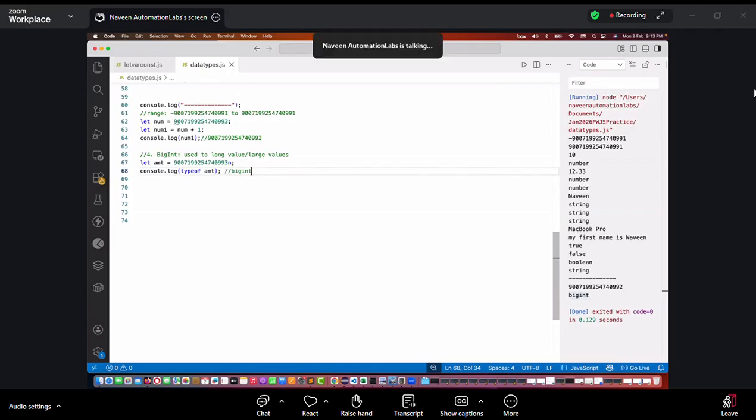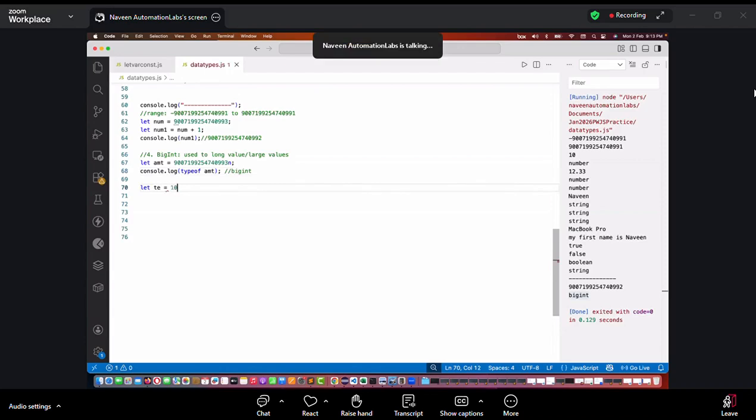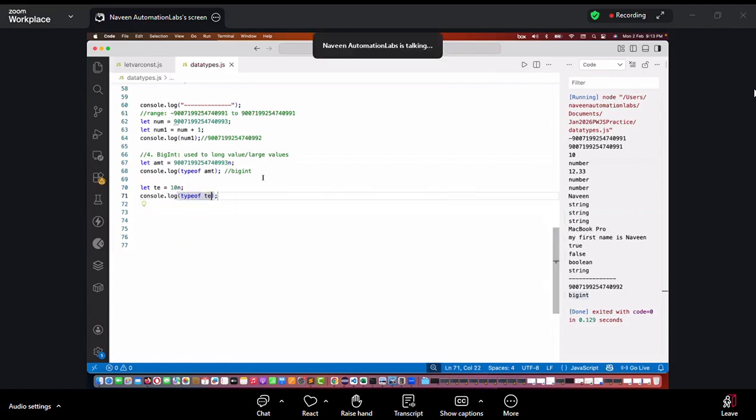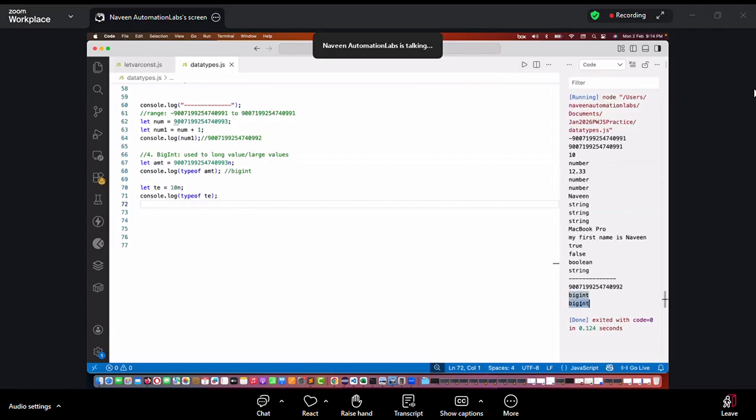Other than n, now tell me, if I write it like this, again, I'm writing one variable te is equal to 10n. So what is the type of te? What I told you: whenever you write any number ending with n, it will automatically become a big integer. So see, this is also a big integer. But will you prefer it like this? No, I don't want to prefer it here like this.